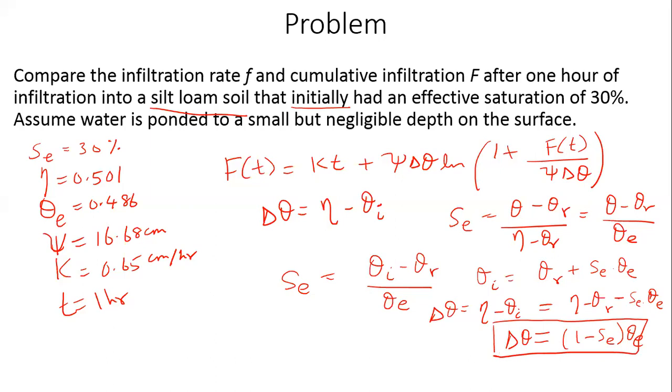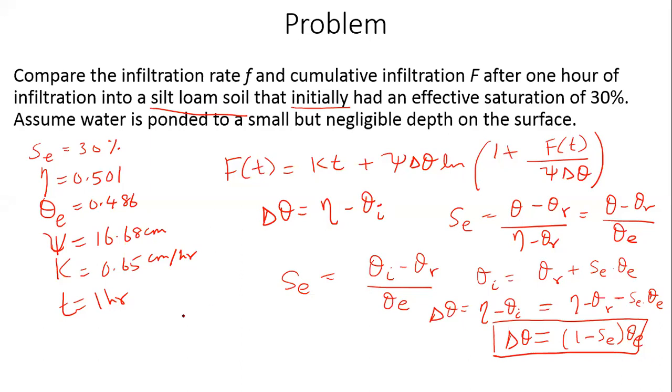So now in this problem, we have everything that we need. We have Se, which is 30% or 0.3. We have theta e, which is 0.486. So can we not solve for delta theta directly? Right now I have everything that is required to solve this problem. I have delta theta, I have K, I have T, and I have psi. Is that okay? Any questions? No, sir. No questions.